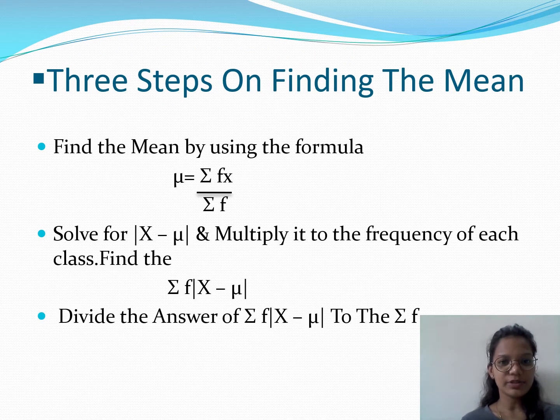There are three steps for finding the mean deviation. First, find the mean by using the formula x bar equals summation fx upon summation f. Second, solve for the absolute value of x minus x bar and multiply it by the frequency of each class. Third, divide the answer, summation f times the absolute value of x minus x bar, by summation f.